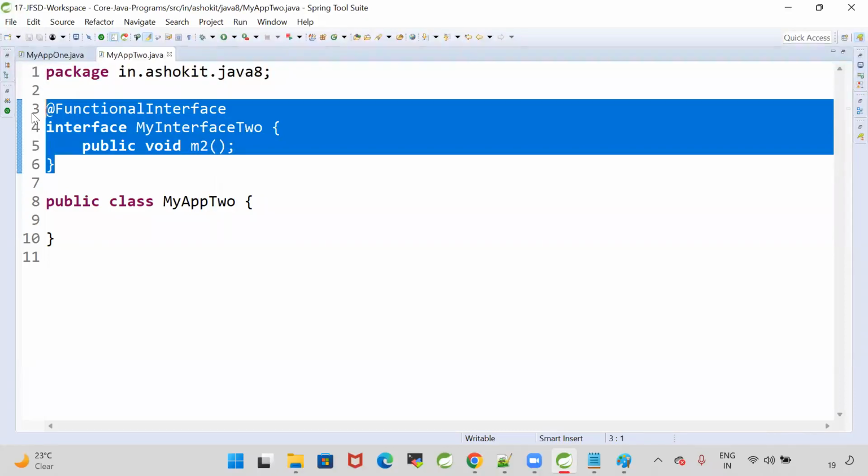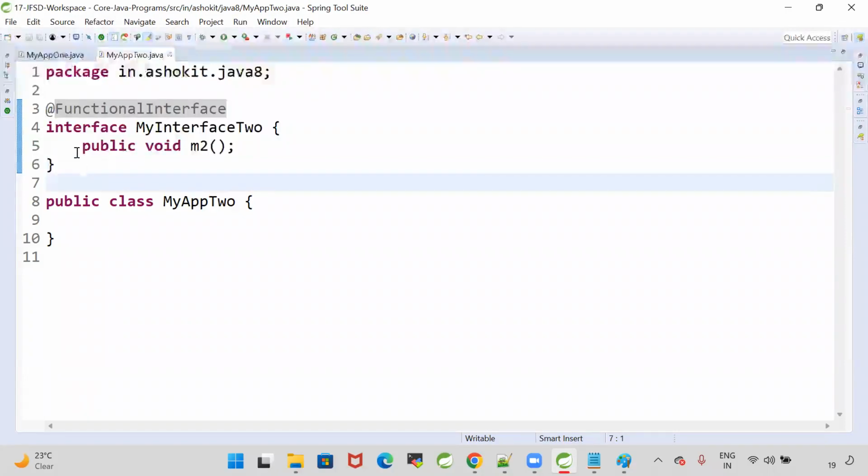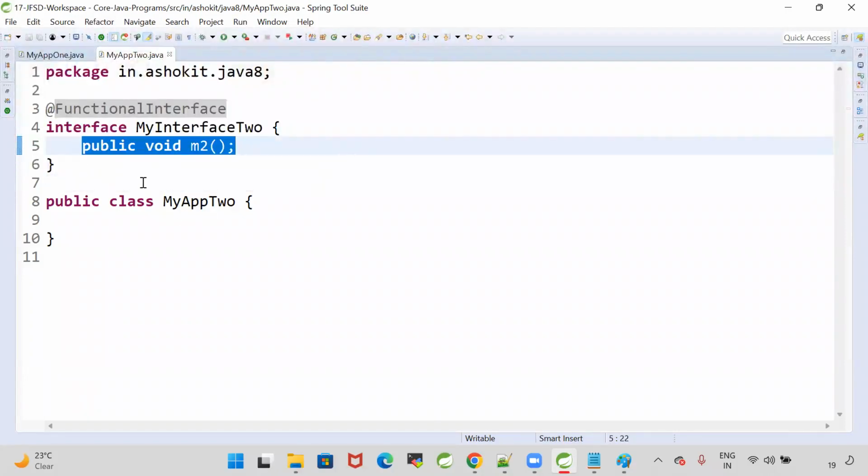Is it considered as a valid functional interface now? Guys, come on. Is it considered as a valid functional interface now? Yes, because there is only one abstract method.